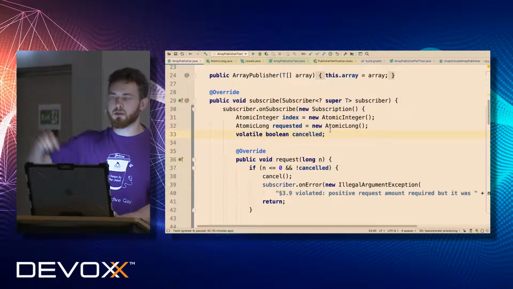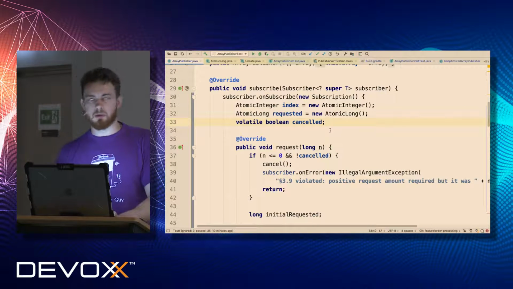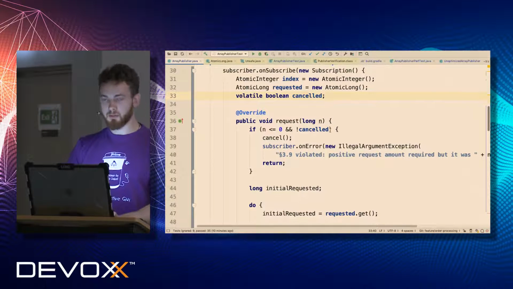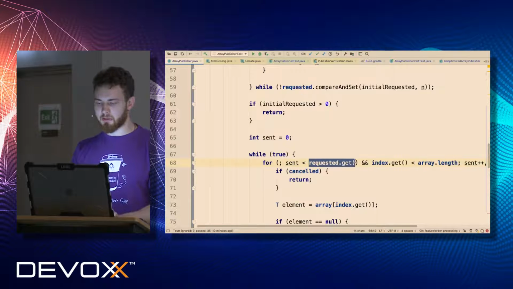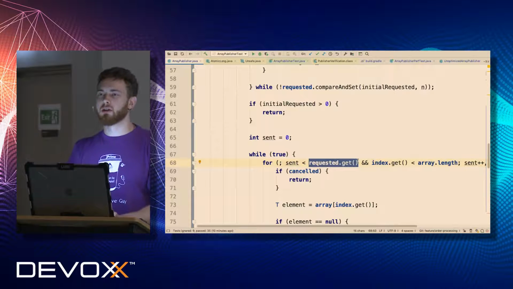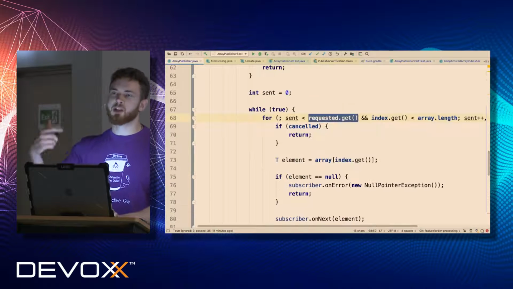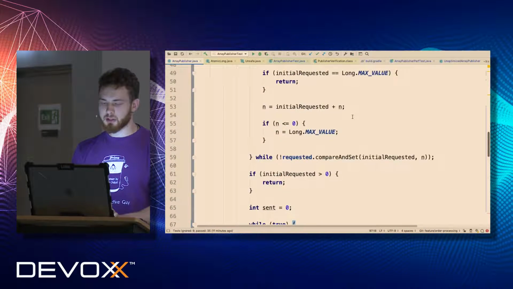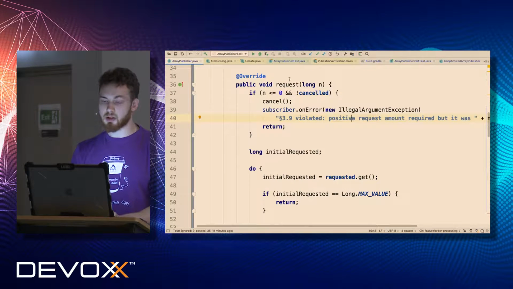So we are going to rerun our performance test once we do a few improvements. Any other things we can improve afterwards? What else can we improve? Do we need to read requested? Do we need to do a volatile read here on every loop? Can we read once at some point in time and then refresh the state on every loop of our while? So let's just consider the execution path.